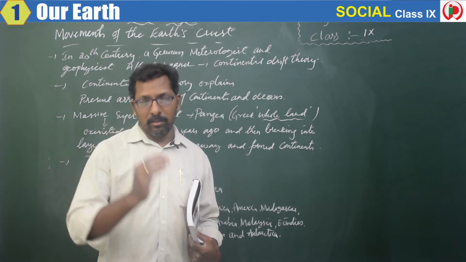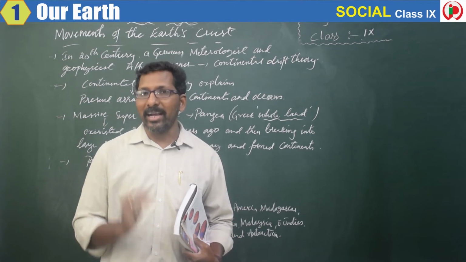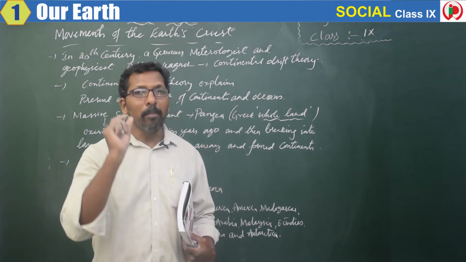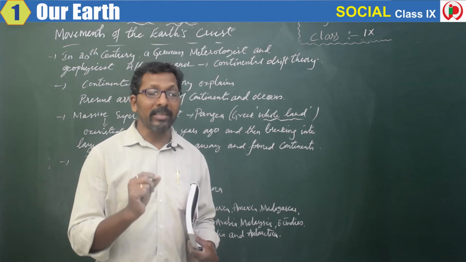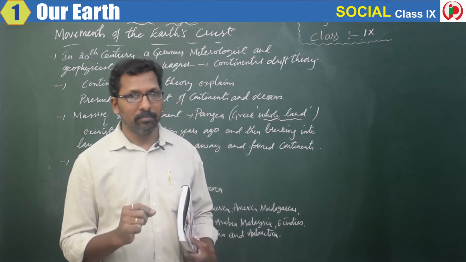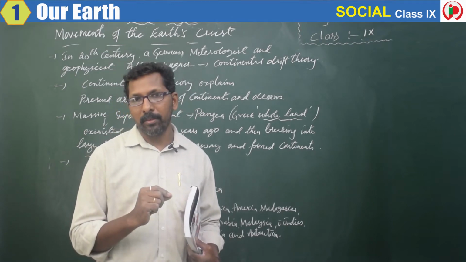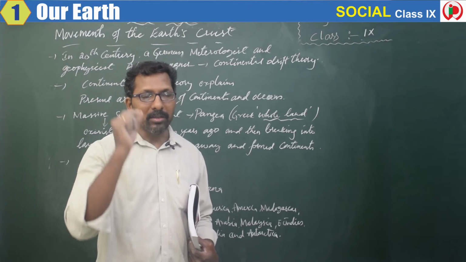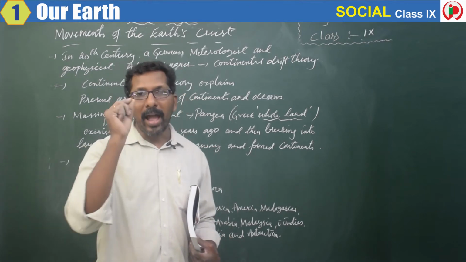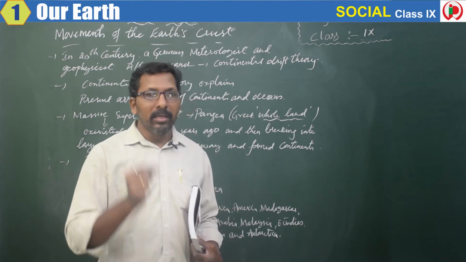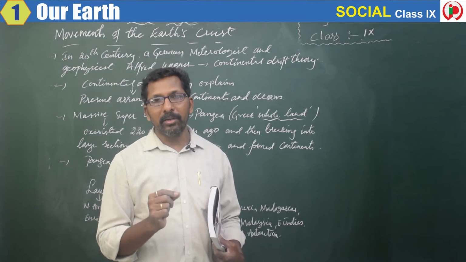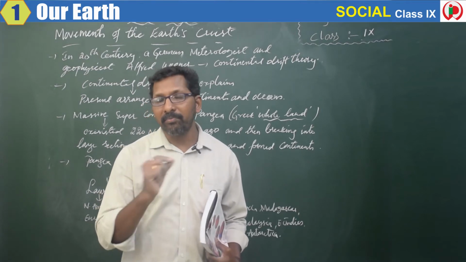Today we say 7 continents are there, but actually it was only one super massive continent called Pangaea, right? But who gave this name? A scientist, a meteorologist and geophysicist named Alfred Wegener. He wrote a theory called the continental drift theory.